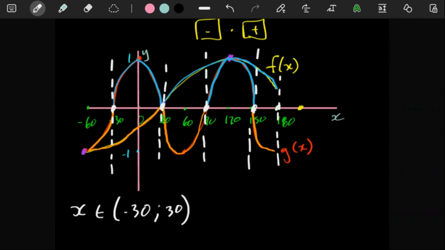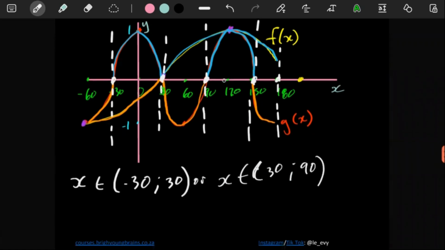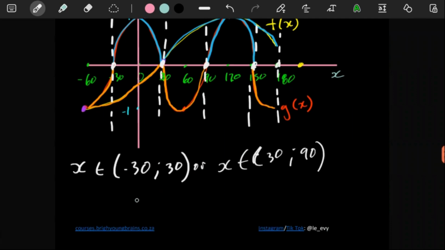This portion here also qualifies, because here you see these are all positive y values for one graph, and then these are negative y values for the other one. So our other answer here, we're going to have to say x is an element of 30 until 90. Also round brackets, because you see here there's a y value of 0, there's a y value of 0. And then this part does not qualify because they are both having positive y values. And then here from 150 to 180, that part qualifies. So here x is an element of 150 until 180.